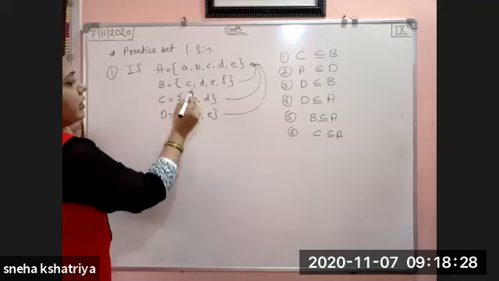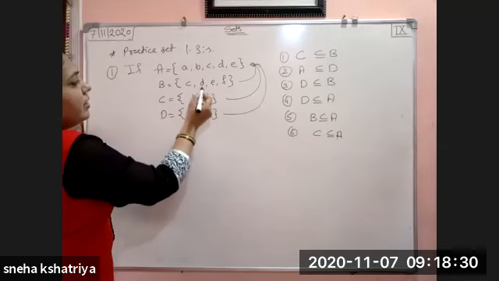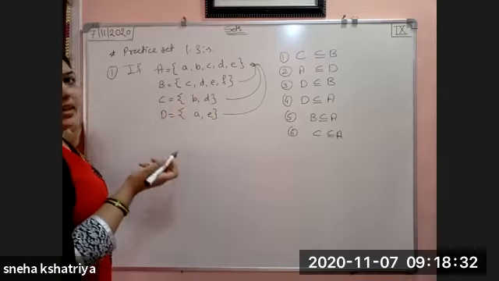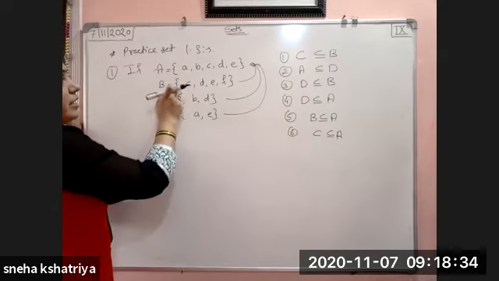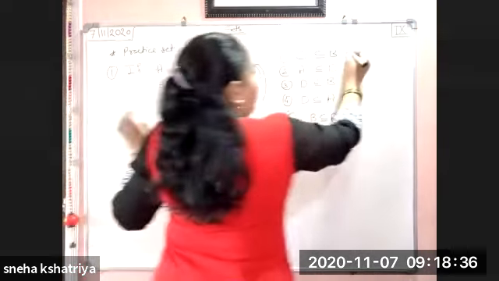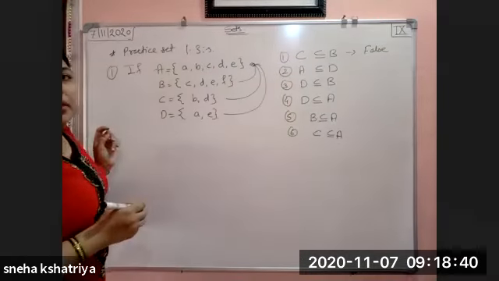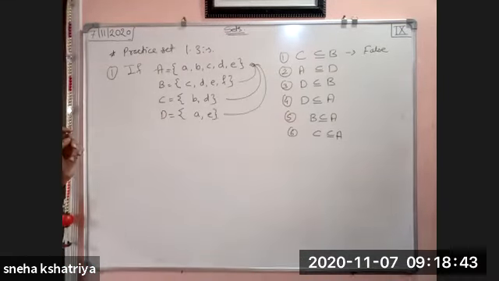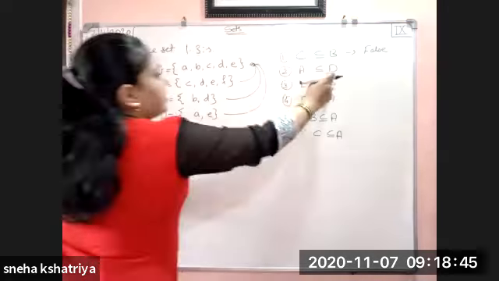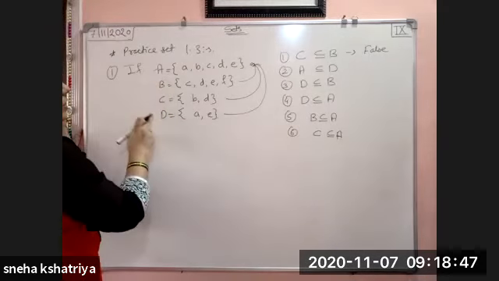Now see here, is b there in B? No. b is not there. Means all the elements of C do not lie in B. So this statement becomes false. Okay. Now similarly, second one: A is a subset of D. Just now I said that all of these are subsets of A. All the elements of B lie in A, all the elements of C lie in A, all the elements of D lie in A.